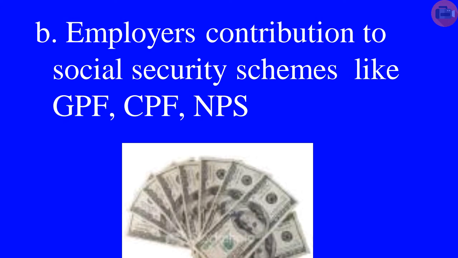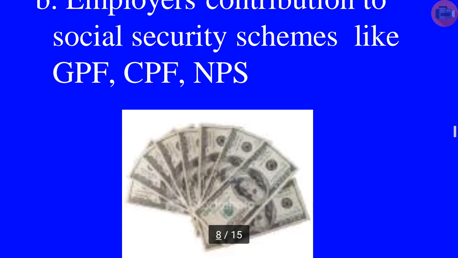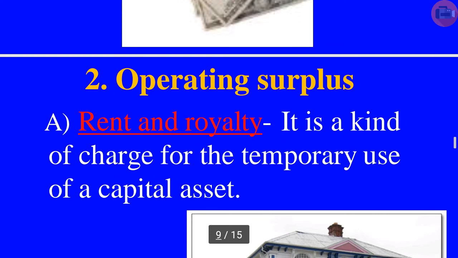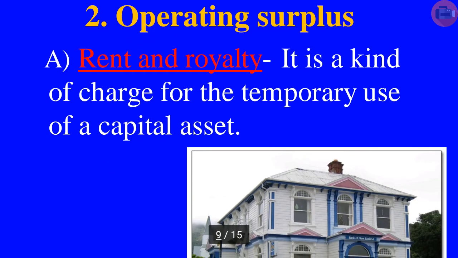It means in this phenomenon of compensation of employee, three things are there: compensation in cash, compensation in kind and employer's contribution to social security scheme. Now the second phenomenon is operating surplus. By name it is clear that operating surplus means the surplus generated by a production unit over and above the compensation of employee and depreciation charges is known as operating surplus.